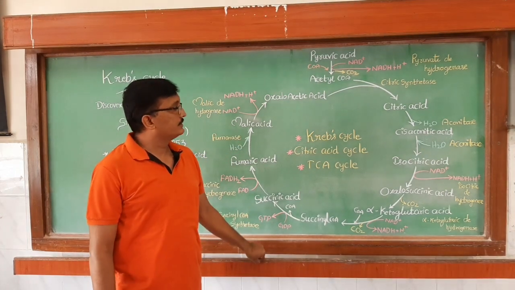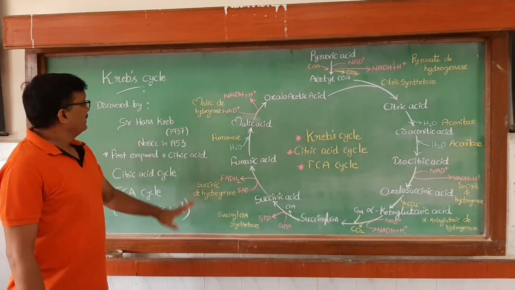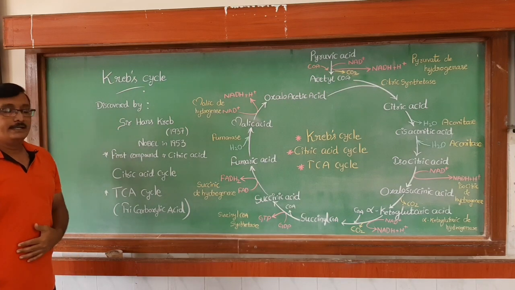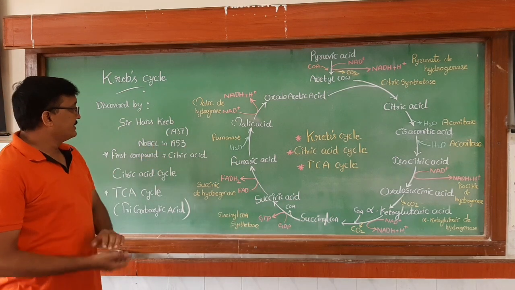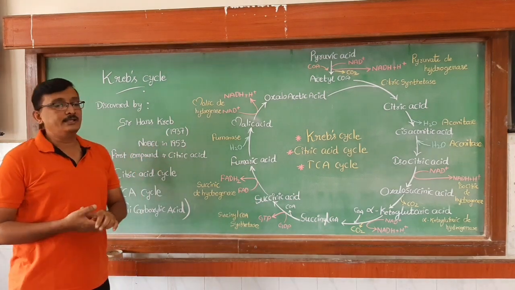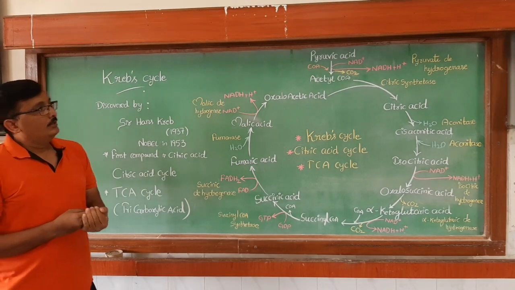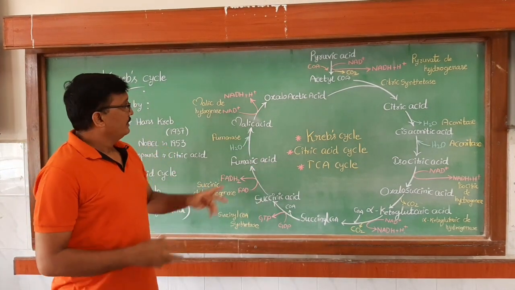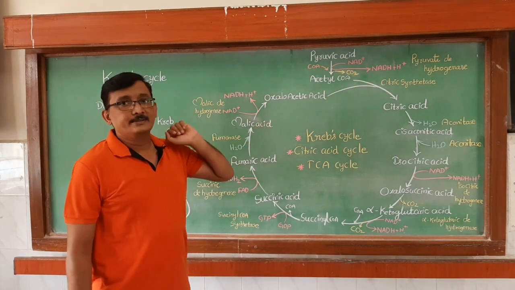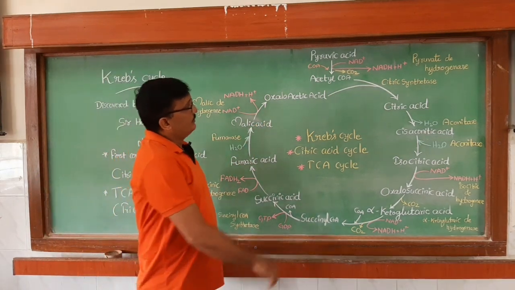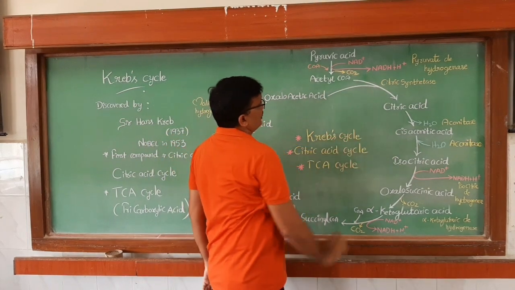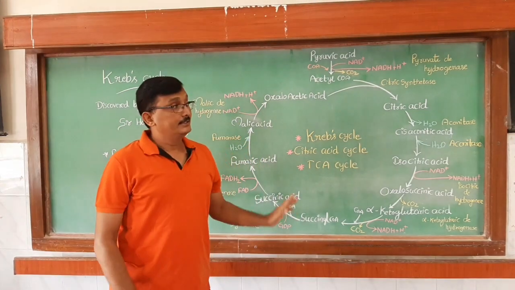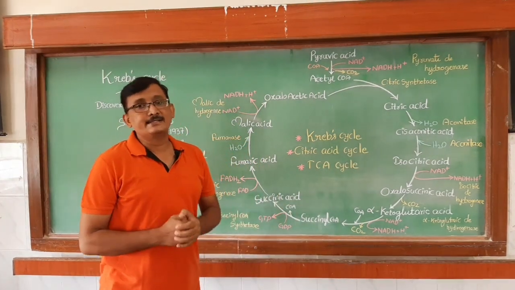So this cycle is generally called the Krebs cycle, and it was discovered by Sir Hans Krebs in 1937, and he got the Nobel Prize in 1953. But for this cycle there are several other names also. It is also called the citric acid cycle. You know why? Because the first acid produced in this cycle is citric acid. That's why this cycle is also called the citric acid cycle.